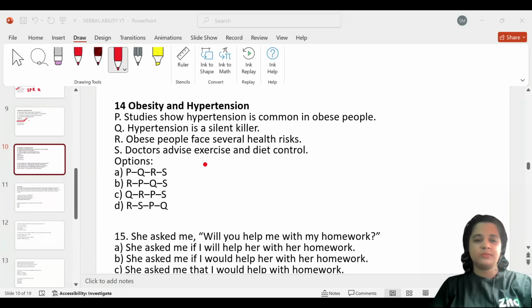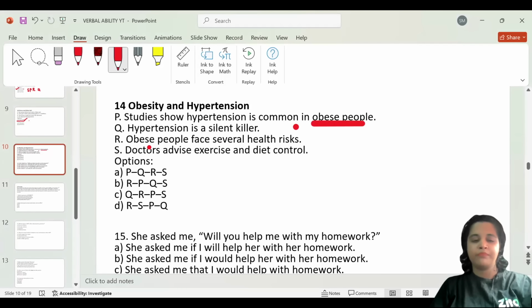sentence. So since it is about obesity and hypertension, it has to be either Q or R. That has to be the first sentence. So let's start with the general risk. Okay. So let's make a guess that it's option R. Obese people face several health risks. And then we can say that studies show how hypertension is common in obese people. Okay. These follow together. So first sentence, option R. Obese people face several health risks. And studies show how hypertension is common in obese people. Okay. Since they are obese, hypertension is going to be common to these kind of people.